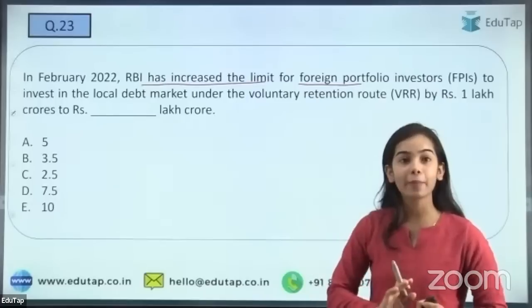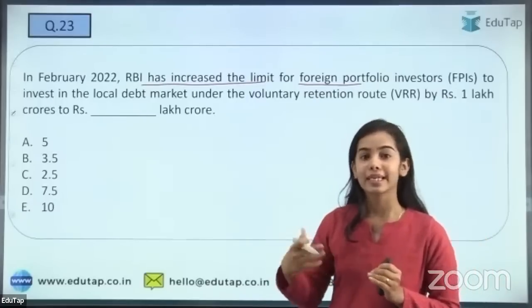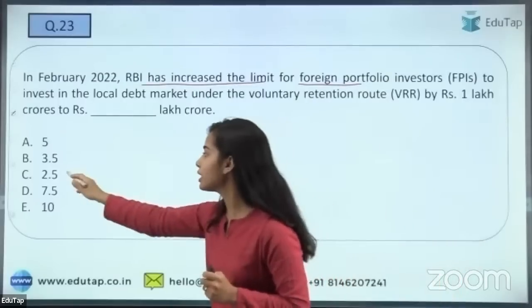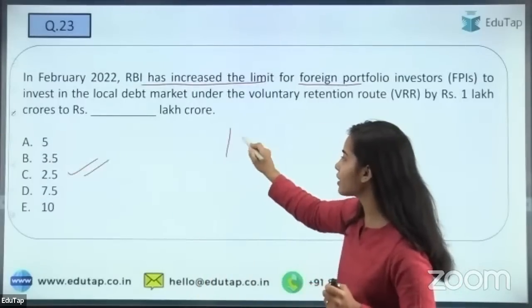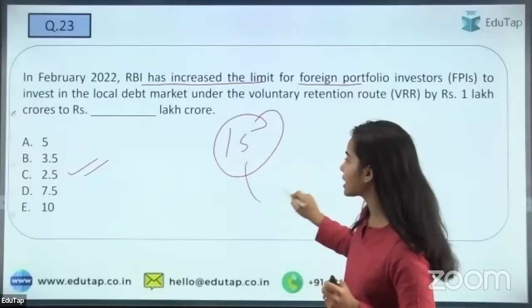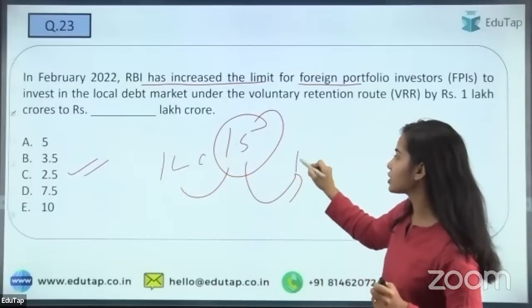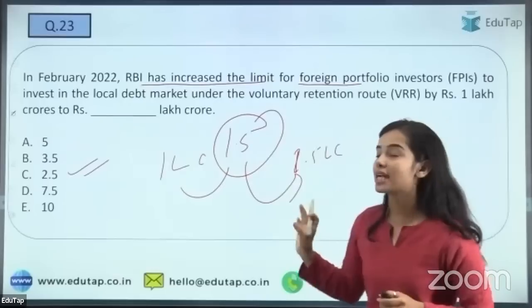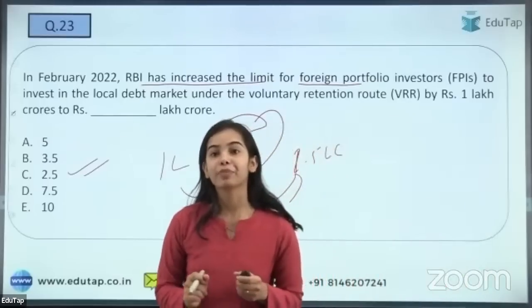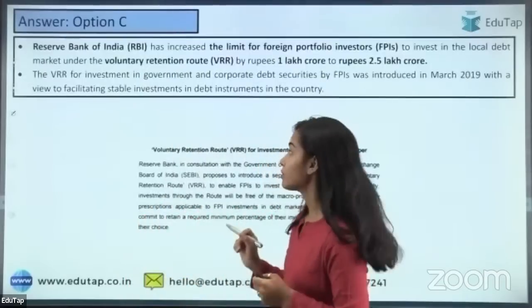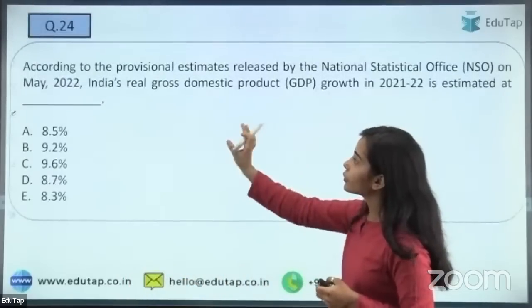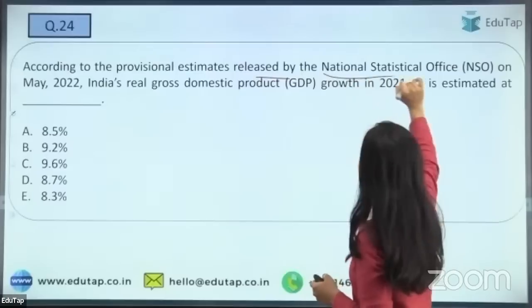So it was 1 lakh before, the limit has been increased to, yes, I'm getting the answer C, that is absolutely correct. So the limit has been increased by 1.5 lakh crore, that is, before the limit was 1 lakh crore, and now the limit has been increased to 2.5 lakh crore. So that is absolutely correct. Well done, you guys.